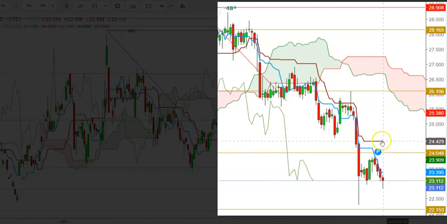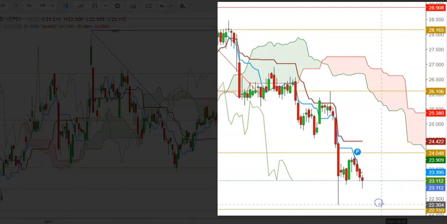So friends, here I find that any breakout above the levels of $24 could attract bears to go short from the levels of $26. So overall trend looks very bearish, and here I find that a breakdown below the levels of $22 could push the silver futures towards the levels of $16 during the upcoming weeks.